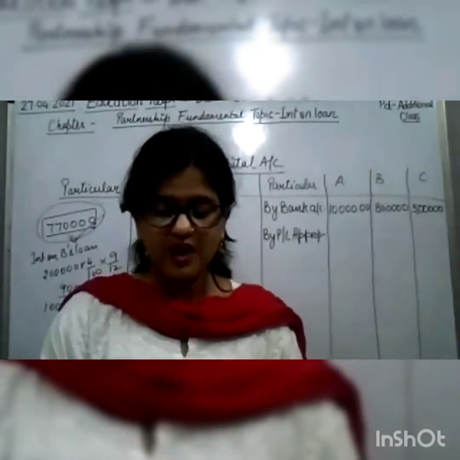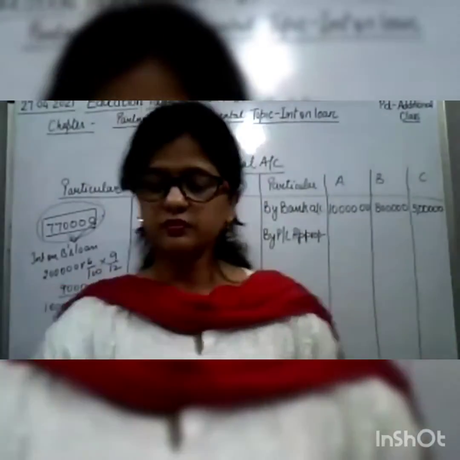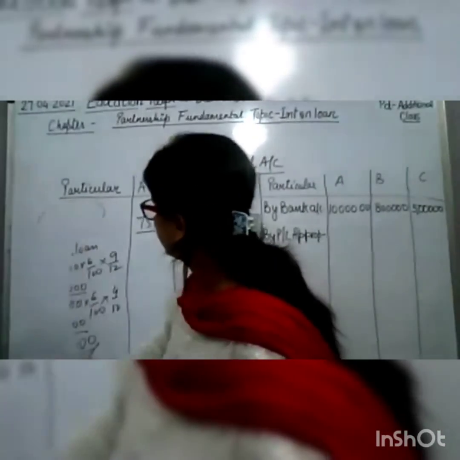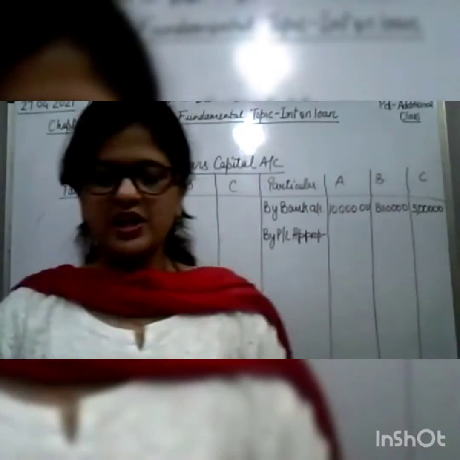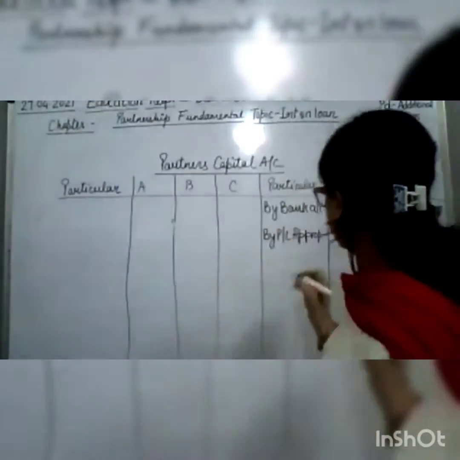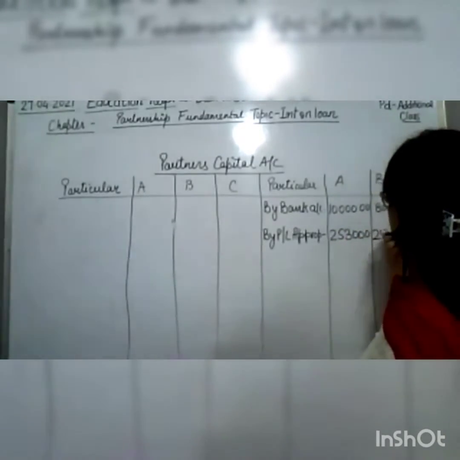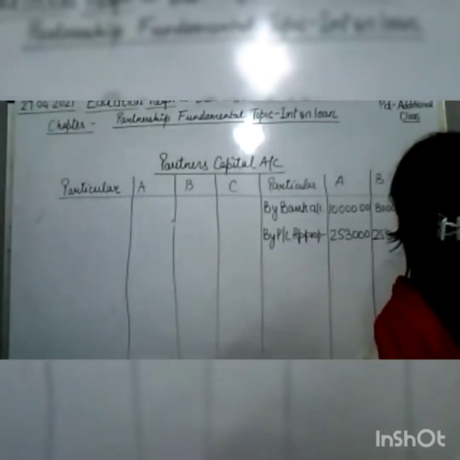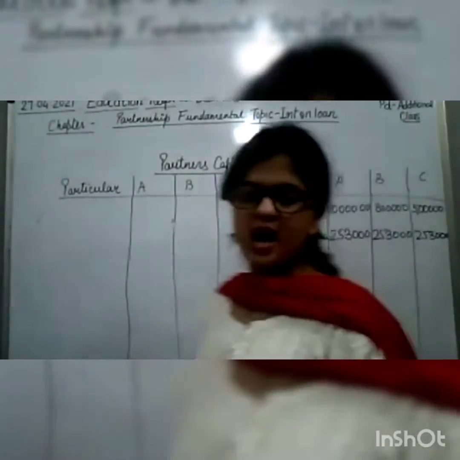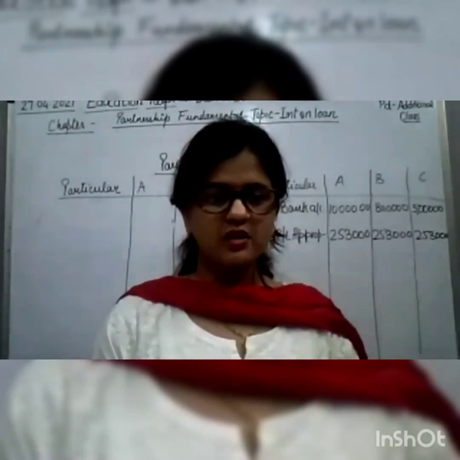Now distribute it fast and tell me what will come. Okay, come on, do fast. We'll get 2,53,000 each: 2,53,000 for A, 2,53,000 for B, and 2,53,000 for C. Okay. Now anything is left? No. Nothing is left. All the adjustments we have made.